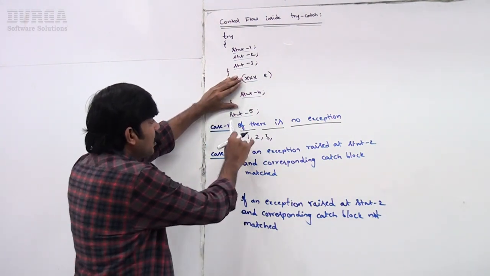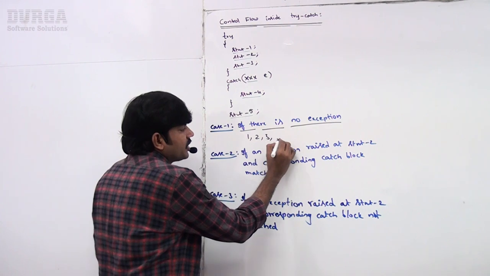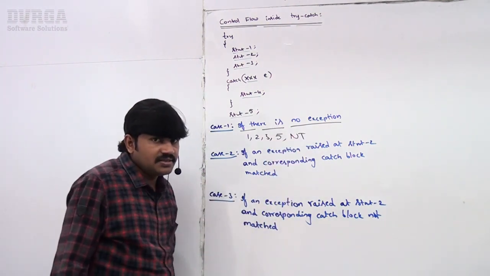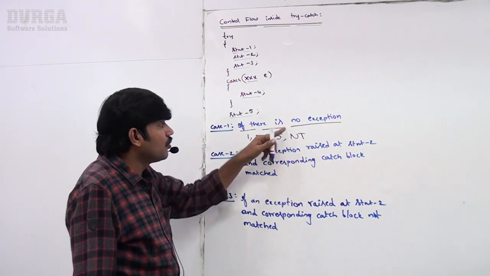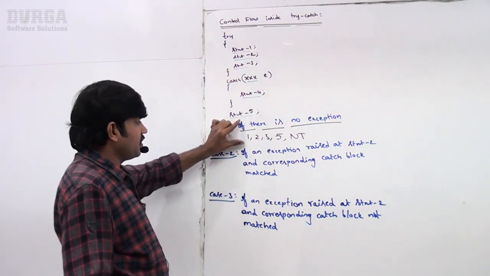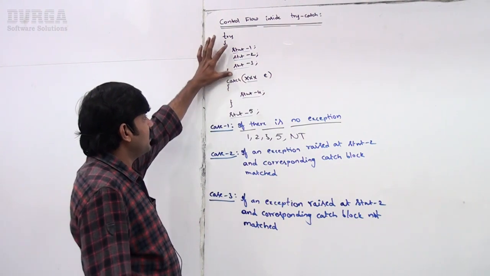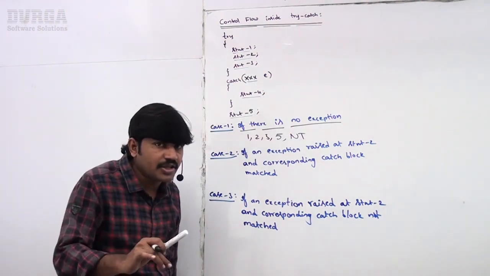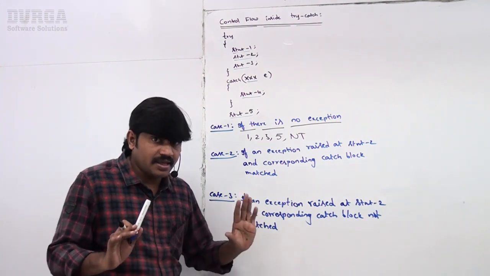Now statement 5 will be executed, and then normal termination. Is it normal or abnormal? If there is no exception, obviously normal termination. Take very special care: if there is no exception, except the catch block, all the remaining statements will be executed normally. This is case 1.